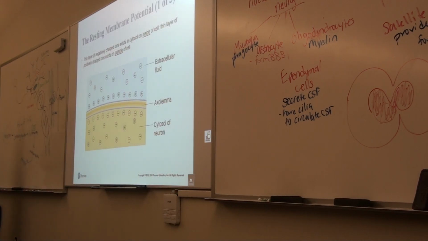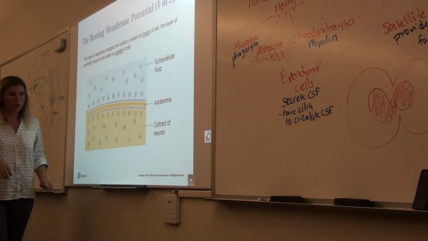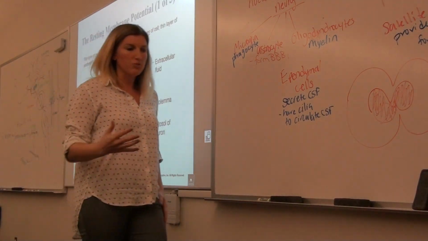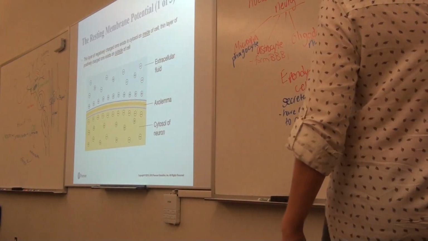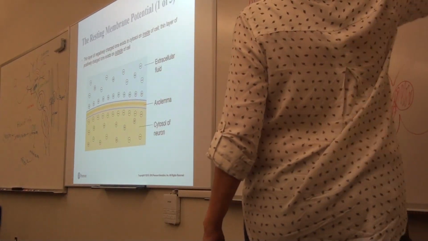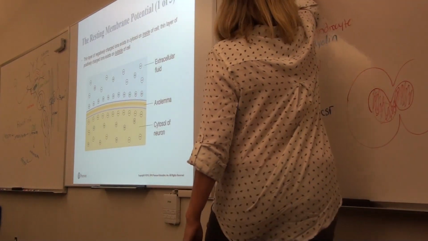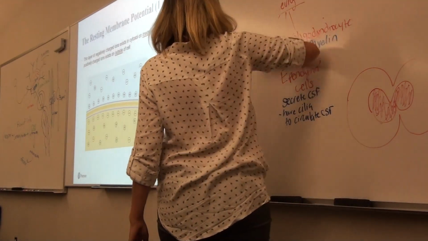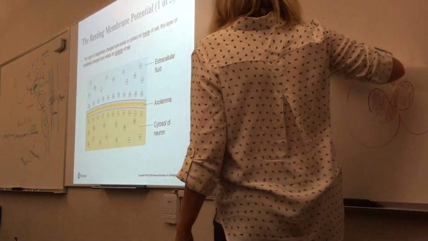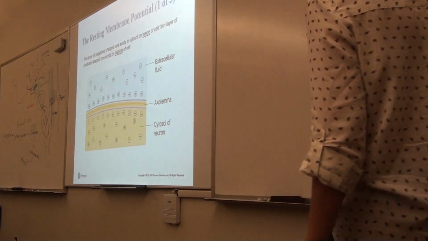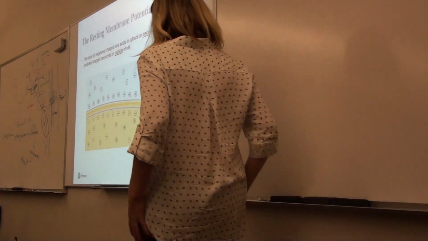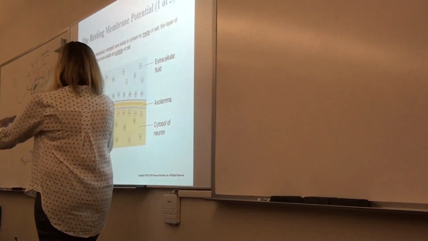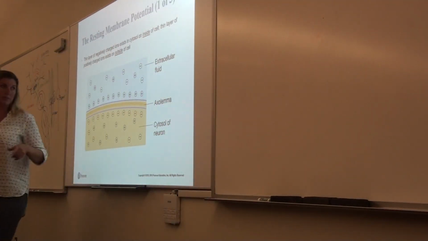This has to do with the imbalance of positive and negative charges across the membrane. Same general setup as what we had before, right? We have an overall negative potential inside the cell, an overall resting negative charge. Outside the cell, we have a positive charge. We have the same distribution of ions: more sodium outside the cell, more potassium inside the cell. And this creates that negative resting membrane potential.